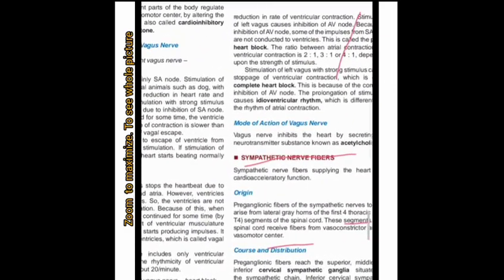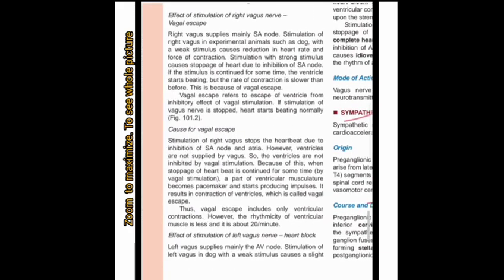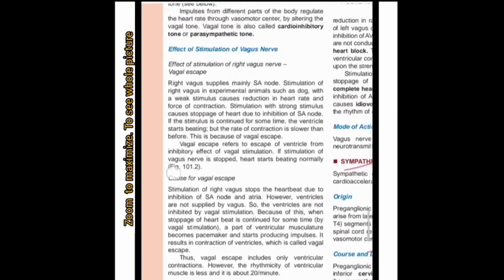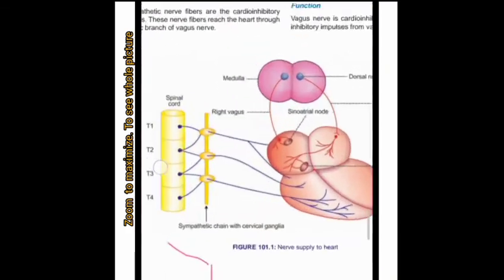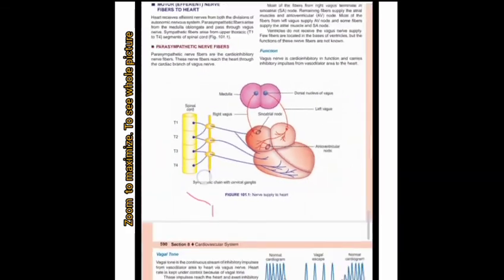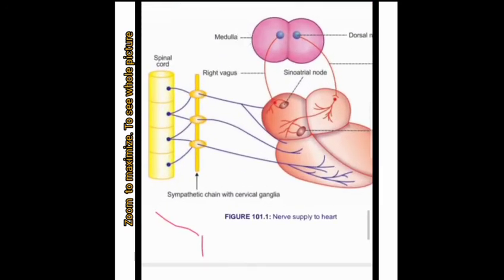Then the course and distribution. We first discuss from the diagram, then go to the theory. In the diagram you can see the superior, middle, and inferior cervical ganglia. Before the cervical ganglion, the nerves coming to it are the preganglionic nerve fibers.